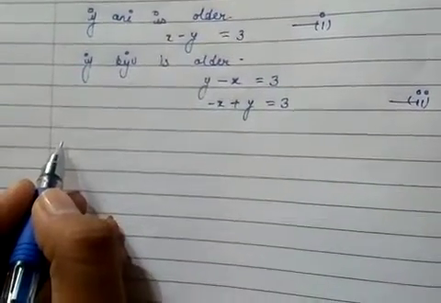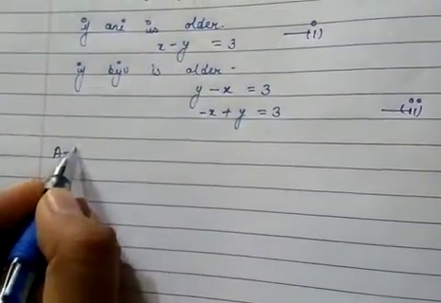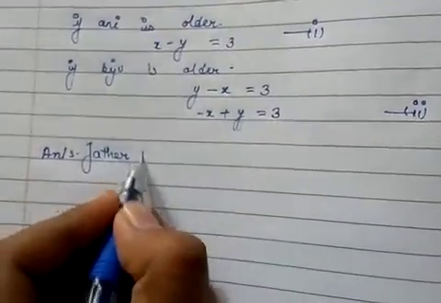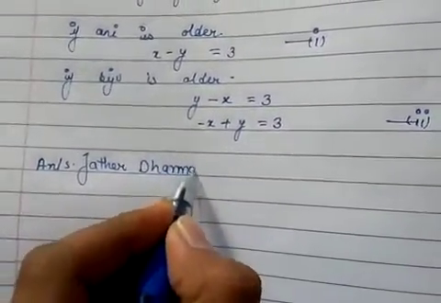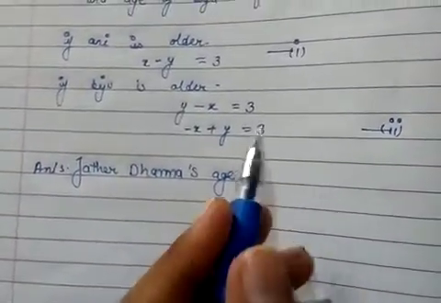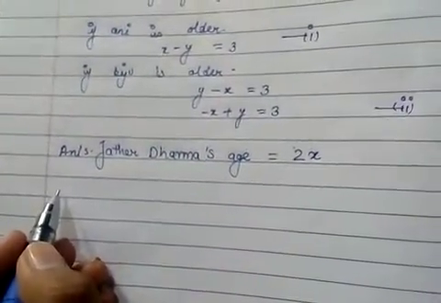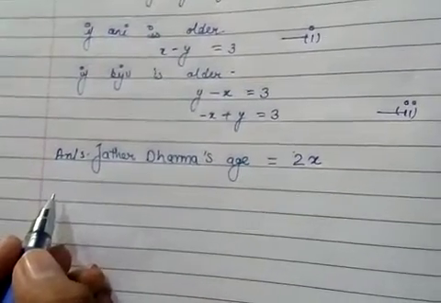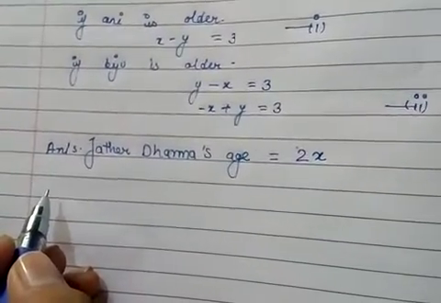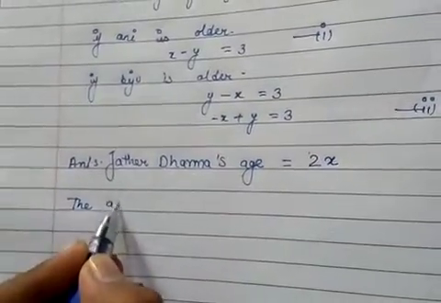Now as given in the question, Dharma is the father of Ani. So Dharma's age is twice Ani's age, so it will be 2x. And Kathy is the sister of Viju.